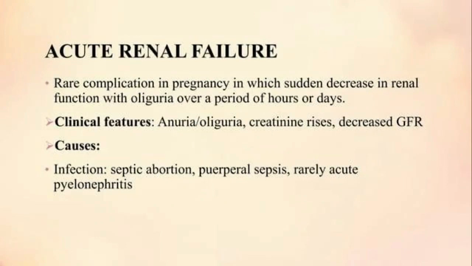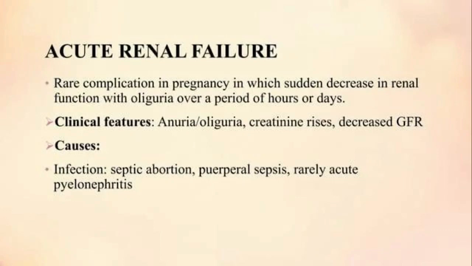Now, what is acute renal failure? It is a rare complication in pregnancy in which there is a sudden decrease in renal function with oliguria over a period of hours or days. Clinical features are anuria, which means lack of production of urine, oliguria, creatinine rise, and decreased GFR.